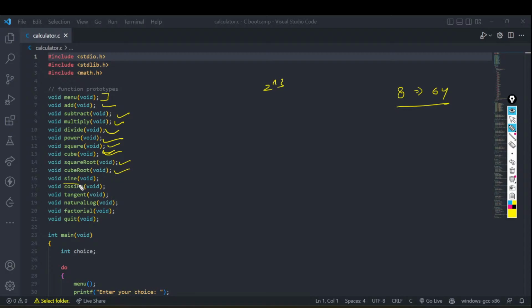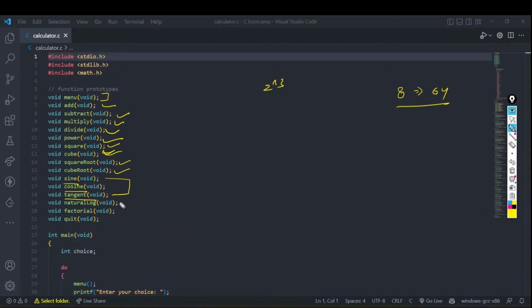And next up is the sine, cosine, tangent function. I hope you have heard about trigonometry at least once, right? It doesn't matter if you are a champ or not at trigonometry. I was also not a champ, but I hope you remember sine, cosine, and tangent are basically perpendicular by height, or hypotenuse by height, something like that, right? And there are values like sine of 30 is something, sine of 60 degrees something, sine of 45 degrees is something. All of this you'll also be able to calculate using this thing, right?